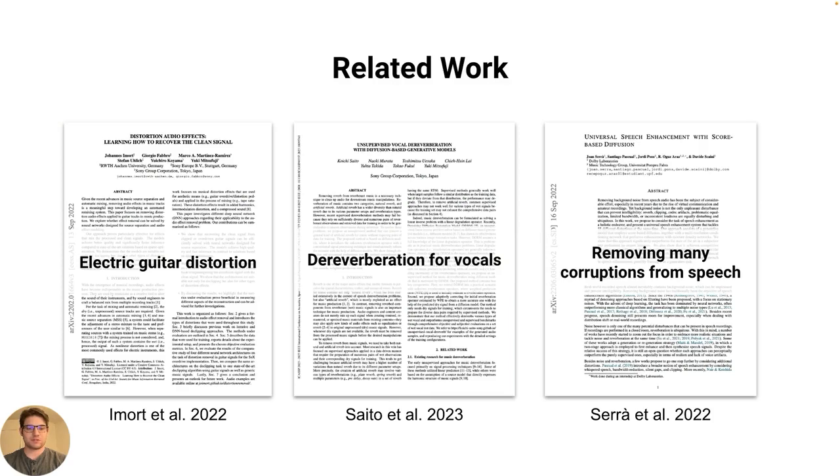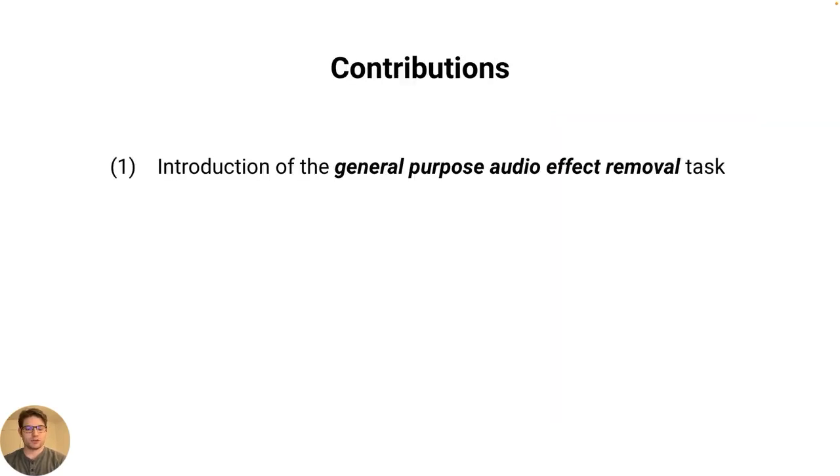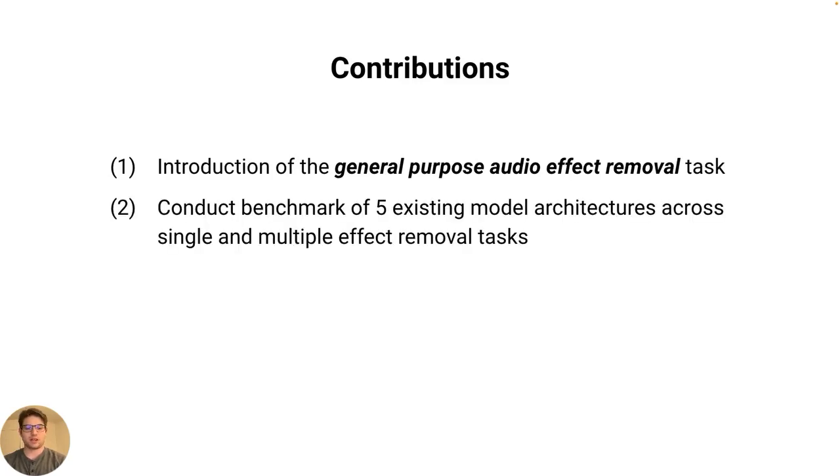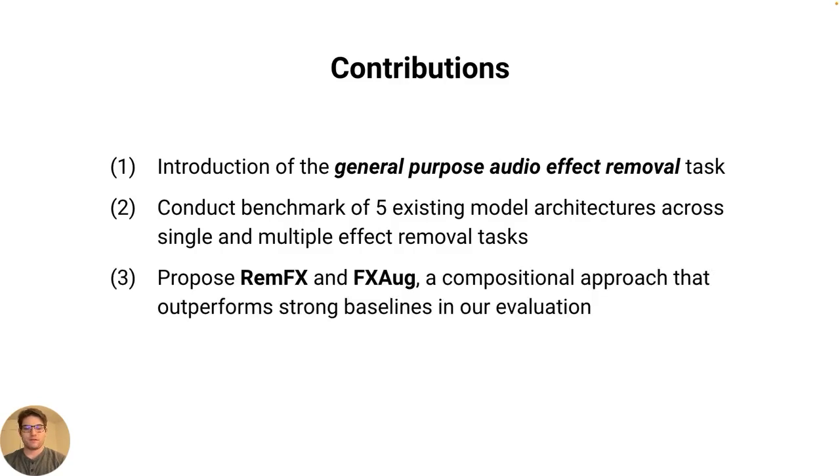Previous works have attempted to tackle this problem, but tend to focus on removing one type of effect from a single source. For example, removing distortion from electric guitar, reverb from vocal signals, or different types of corruptions from speech. In this work, we introduce a new task to focus on a more general case, which we entitled General Purpose Audio Effect Removal. We first experiment with 5 existing architectures across both single and multiple effect removal tasks. Finally, we propose RemFX with FXAug, a compositional approach that outperforms our baselines.